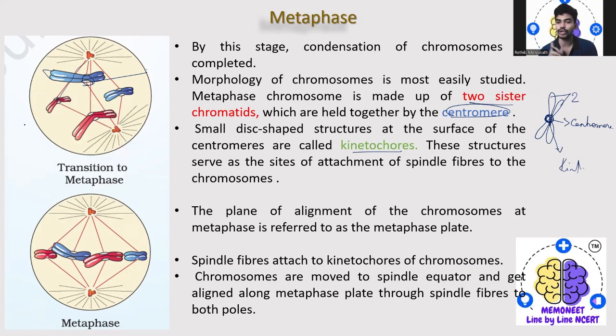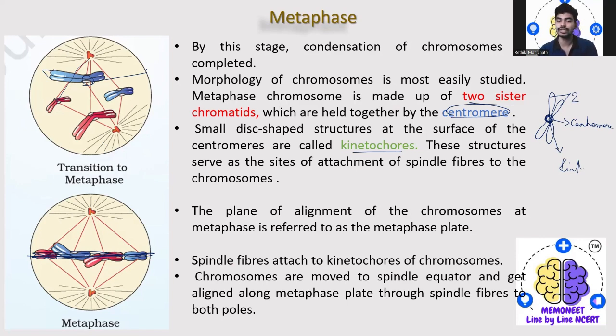The plane of alignment of the chromosomes at metaphase is referred to as the metaphase plate. That means after a certain movement, the chromosomes arrange in a plane position at the equator, which is why we call it metaphase.